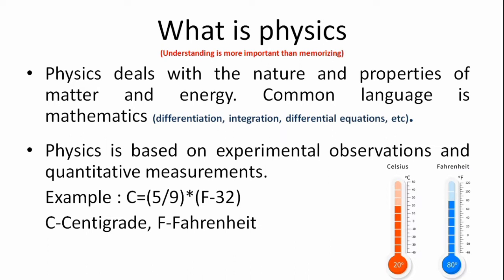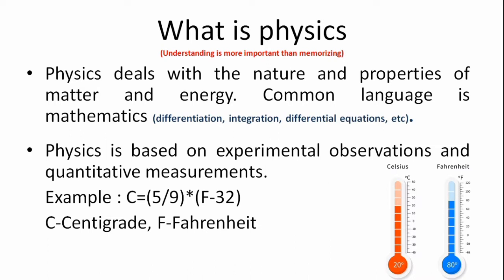For example, we have three main seasons: summer, winter, and rainy. In summer it will be very hot, and in winter it will be very cold. To know the actual temperature of our surroundings, we need an instrument, and then we can measure the temperature.